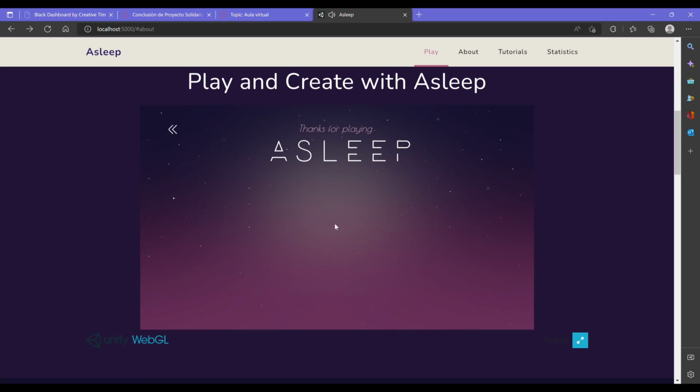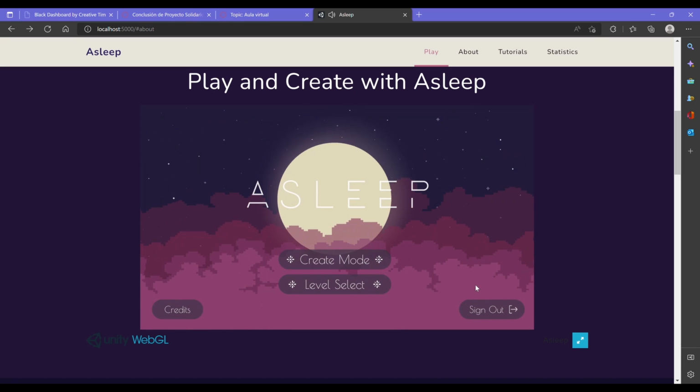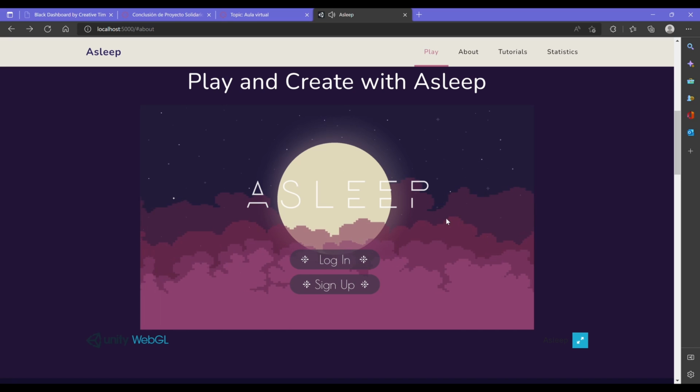We have a credits scene. With the credits, they appear a bit slow, but they'll eventually show up here. And we have a sign out button, that when you press it, you get signed out of the game and get back to the login screen and sign up.